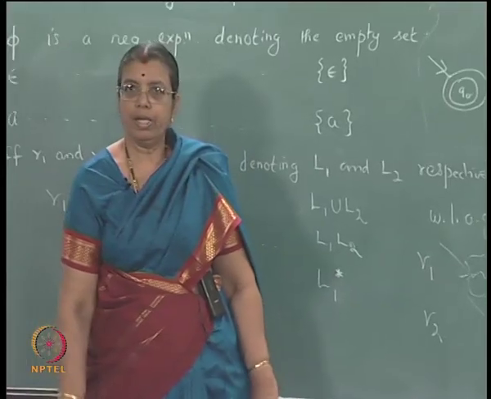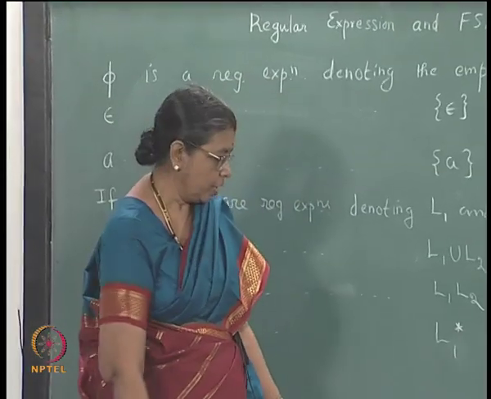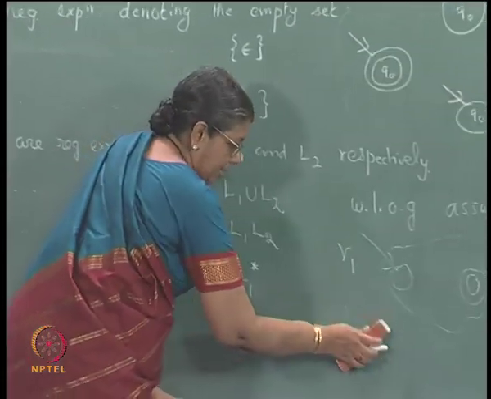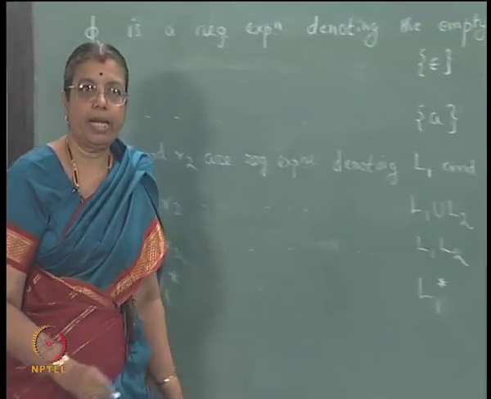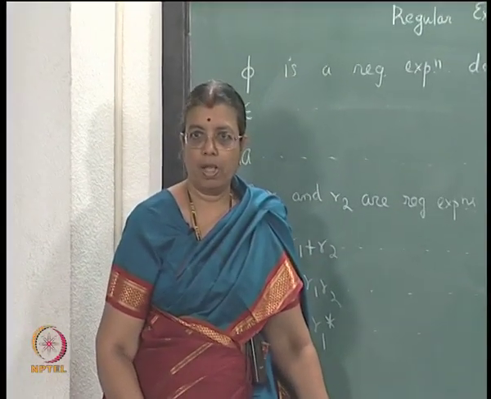How can we assume that? How are we justified in assuming this? Because we are considering a transition diagram or a state diagram with epsilon moves.